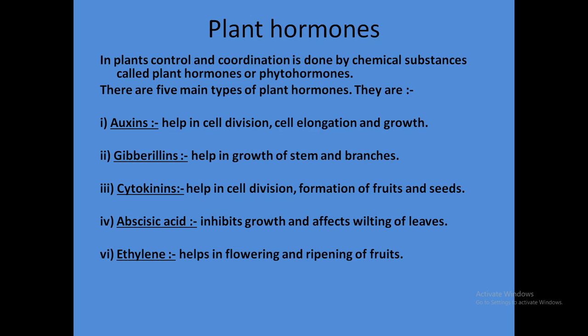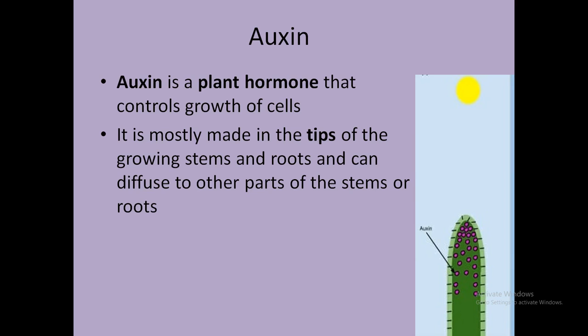Gibberellin helps in growth of the stem and branches. Cytokinins help in cell division and formation of fruits and seeds. Abscisic acid inhibits growth and affects wilting of leaves. Ethylene helps in flowering and ripening of fruits. Here our topic of discussion is auxins.